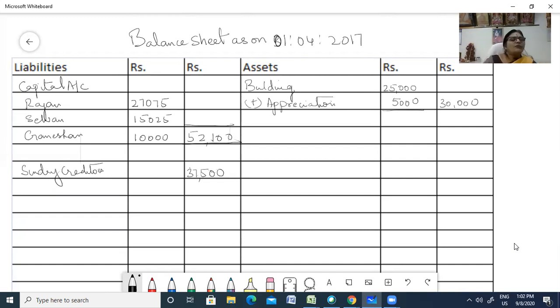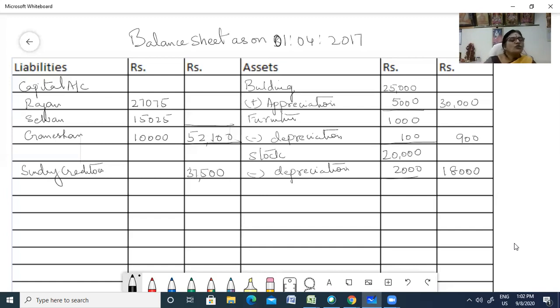Now second one, you had furniture. Furniture cost was 1,000 rupees minus depreciation. What was the depreciation amount? 100. 10% we had given. 900. Next was stock. Stock was also depreciated for 10%. Less depreciation. What was the value of the stock? 20,000, less 2,000. So that came up to 18,000. So value of stock is 18,000.